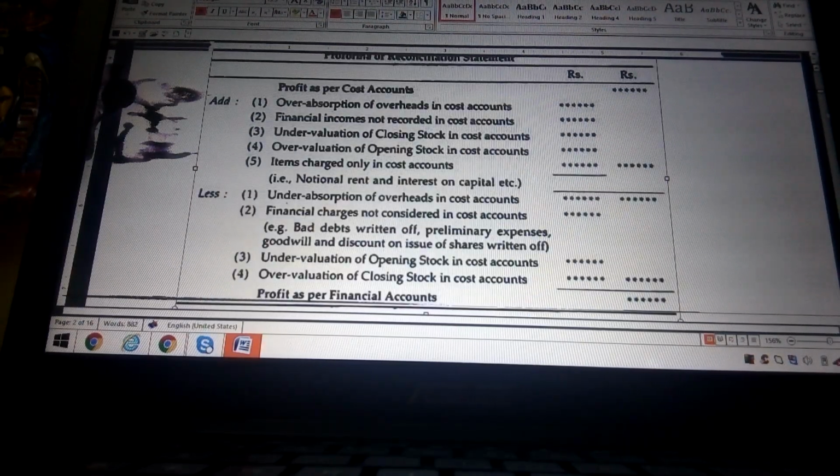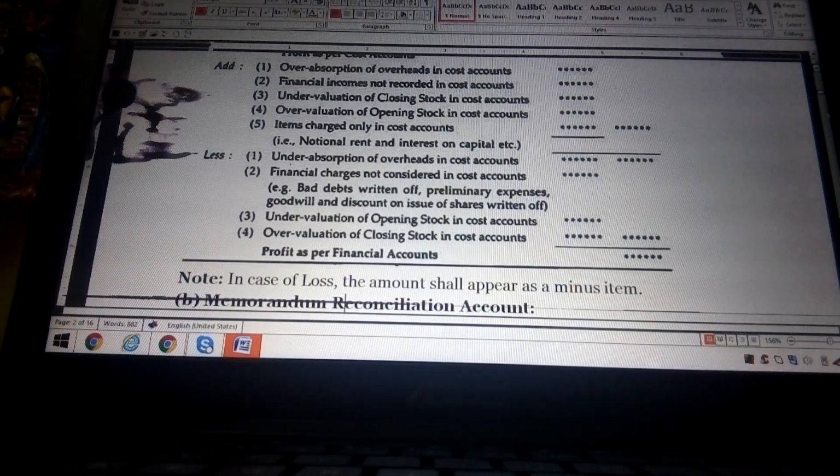In the less column, we should show the under absorption of overheads in cost accounts, financial charges not considered in cost accounts, under valuation of opening stock in cost accounts, and over valuation of closing stock in cost accounts. Finally, we arrive at profit as per financial accounts.